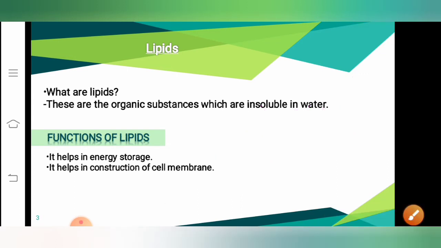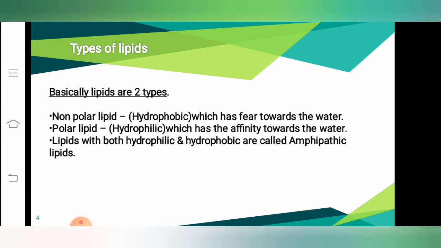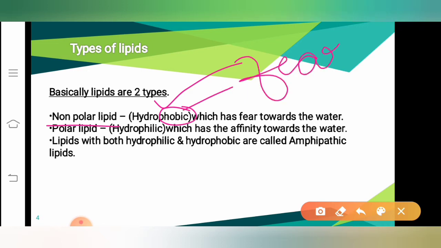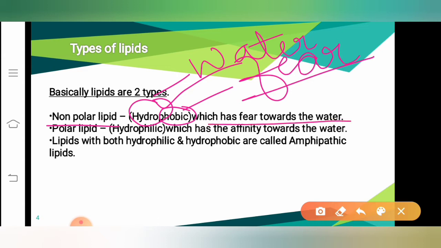Clear? And then basically the lipids are classified into two types. What are the two types of lipids? The first type is non-polar lipid and the second one is the polar lipid. Let us understand what is non-polar lipid. Non-polar lipids are basically hydrophobic. What is meant by phobia? Phobia means it is the fear. Hydro means water. That means it is having the fear towards the water. Non-polar lipids are the lipids which have the fear towards the water. Hence we call it as hydrophobic.